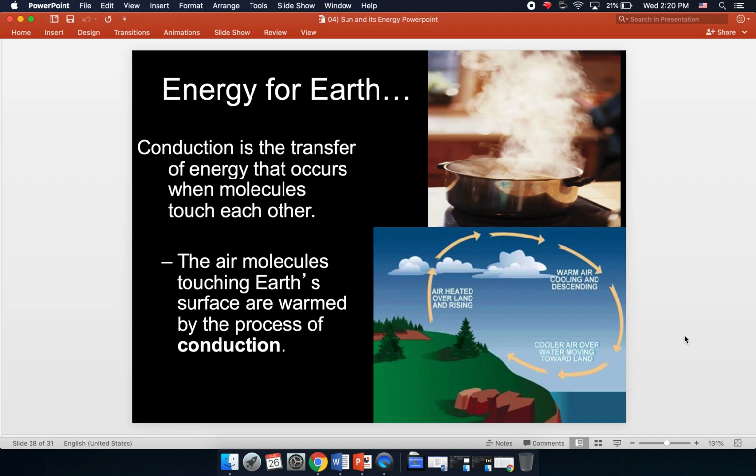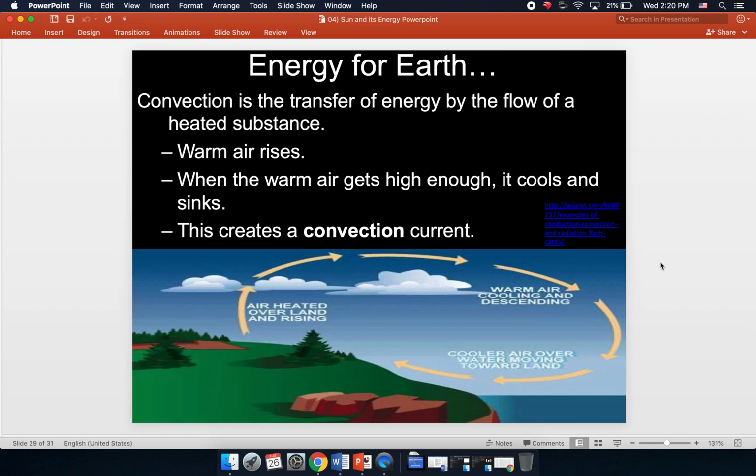And then we've said already in class, hot air rises, right? So when that air gets heated by Earth's surface, it begins to rise, and this leads us to our next type of energy transfer that further circulates the sun's energy around our planet through the atmosphere, and that's convection. Again, with convection, you need a medium, and in this case, the medium is going to be the air.